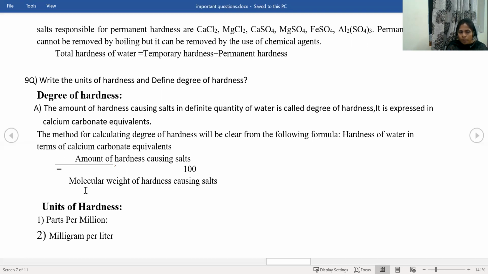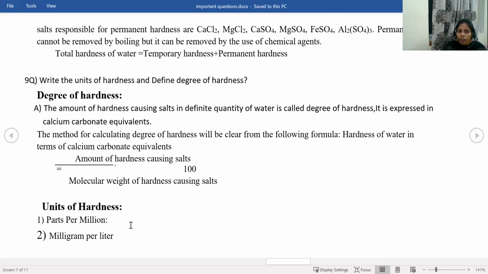This is the formula to express the degree of hardness: amount of hardness causing salt divided by molecular weight of hardness causing salt, into 100. Let us assume around 0.5 grams of calcium chloride is present in the water. How do we write the degree of hardness? 0.5 grams divided by the molecular weight of calcium chloride, into 100. For every salt present in a particular amount of water, we have to write it in terms of calcium carbonate equivalent.